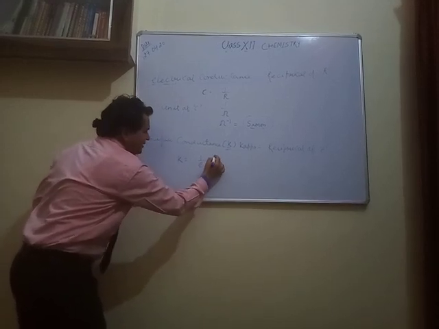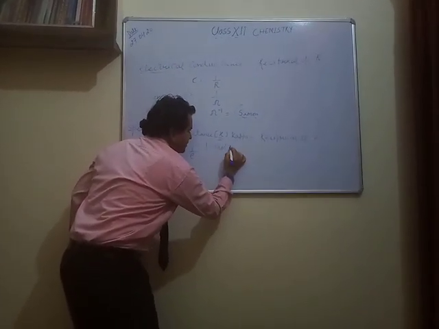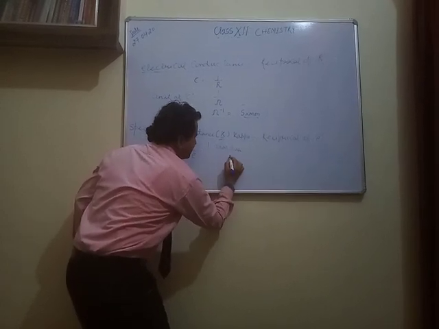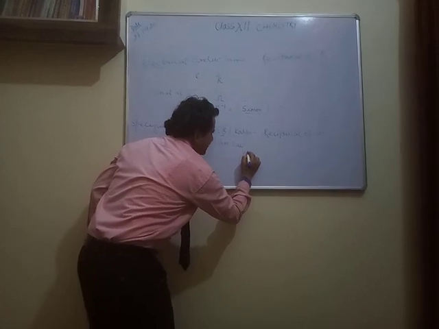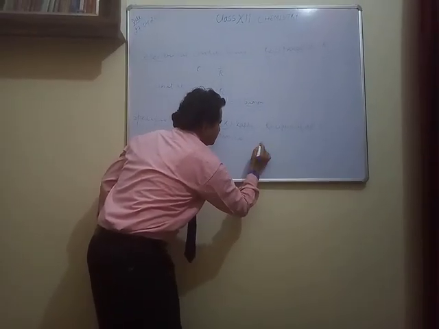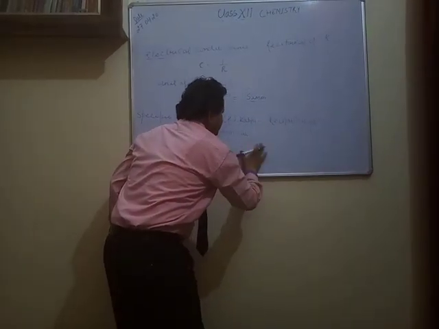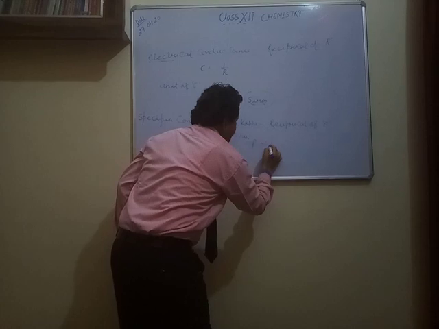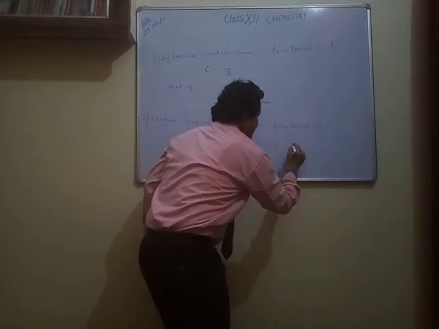We have studied about this rho in Ohm's law. Ohm's law tells us V equals IR. R is directly proportional to L. R is inversely proportional to cross-section area, and that's why R is